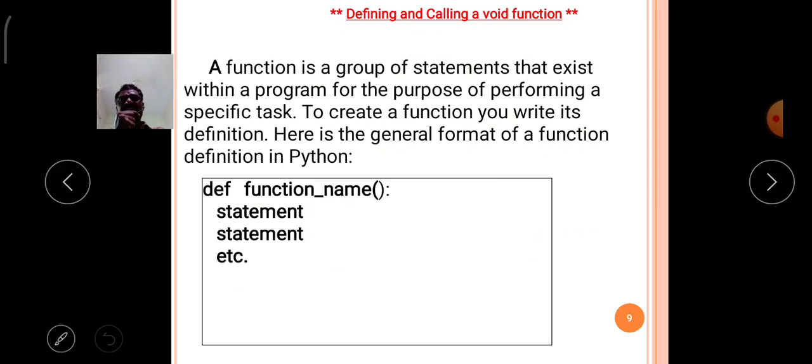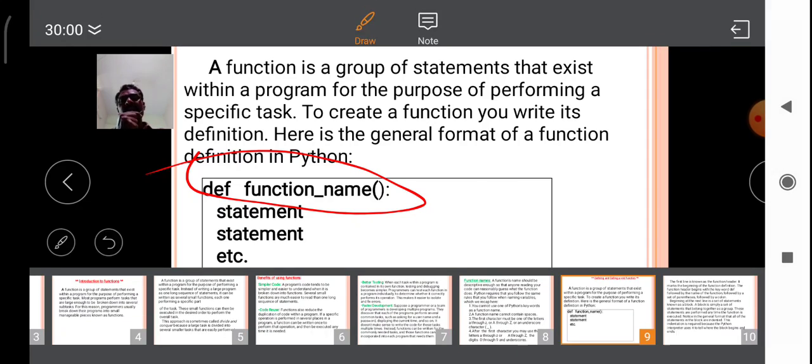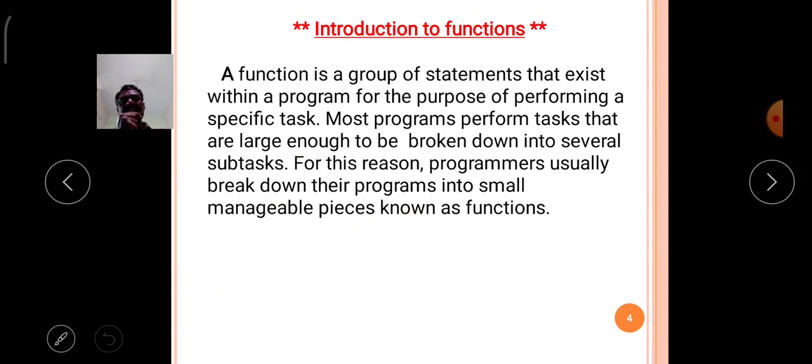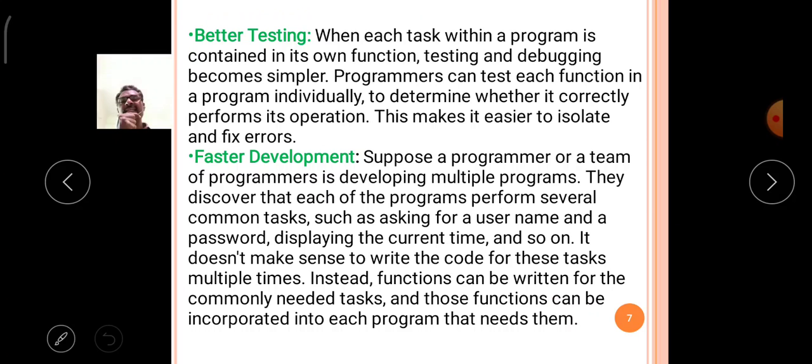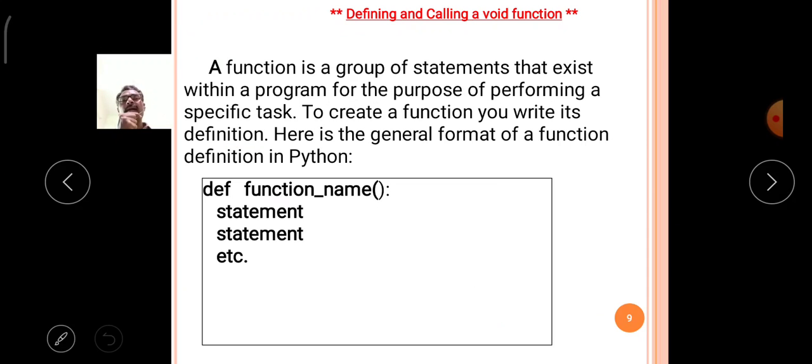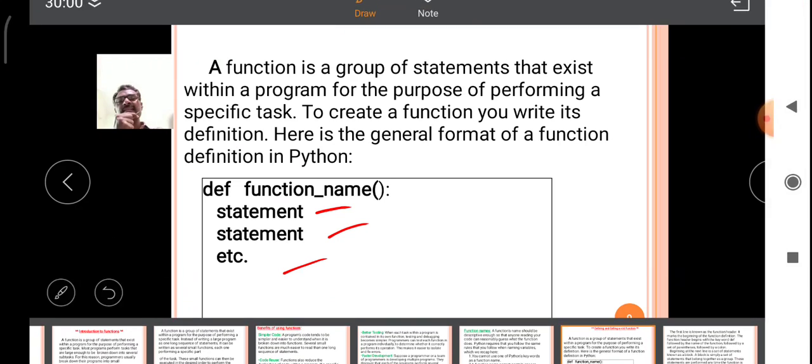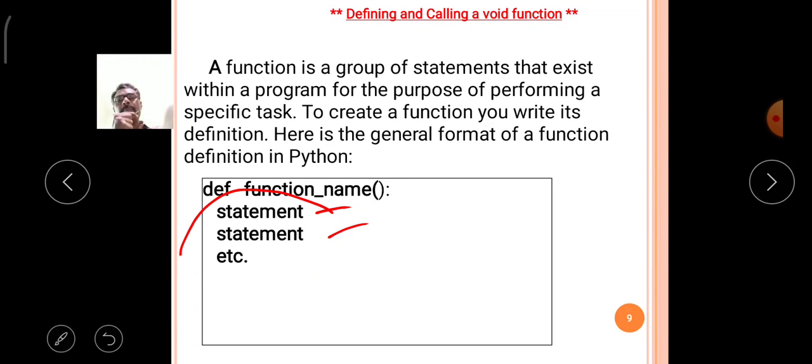Simple. The first line indicates the heading of the user defined function. Then the following lines, statement 1, statement 2, up to statement n, are called a block, that means a group of statements.